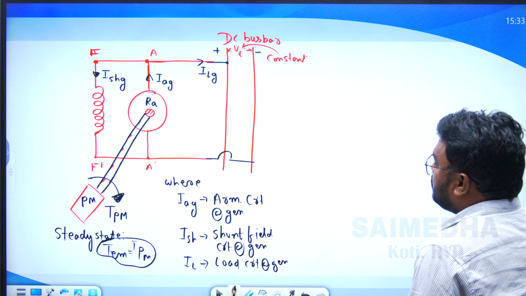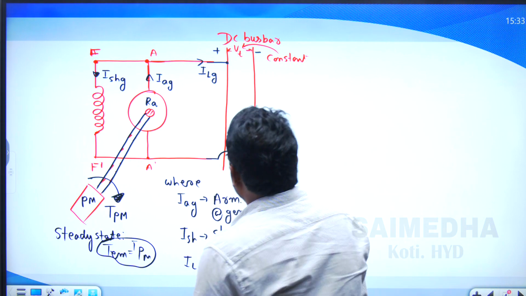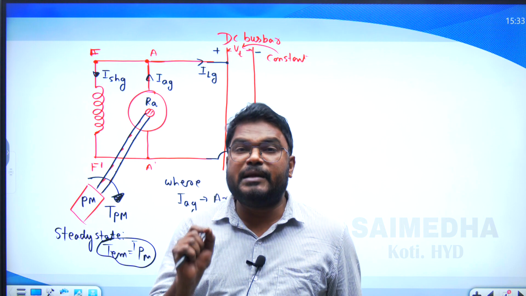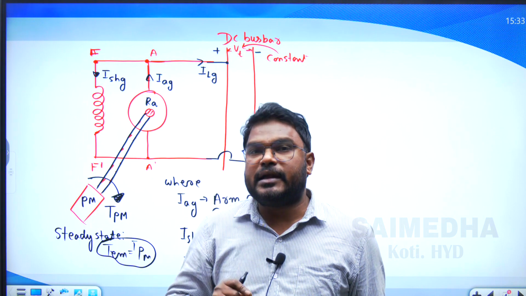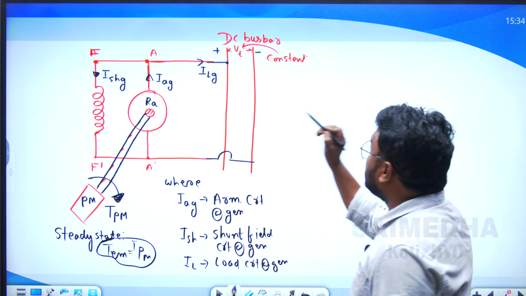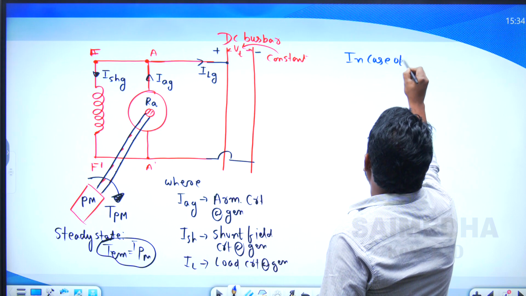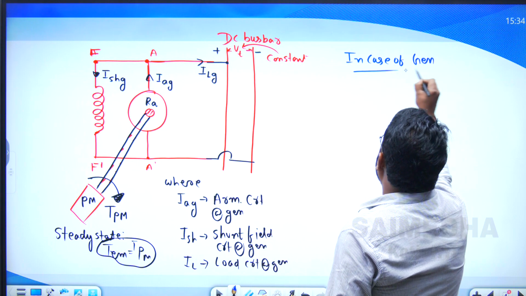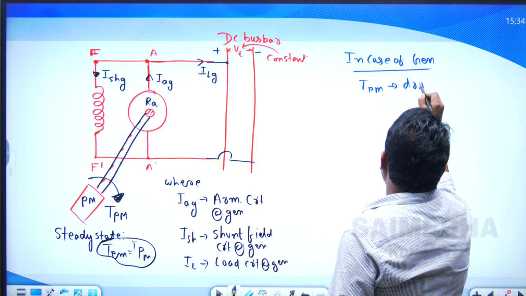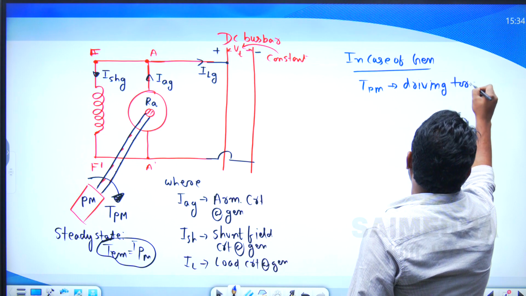Now coming to the driving torque of the generator. I already discussed that in the case of the generator, the driving torque is the prime mover torque, and the electromagnetic torque is the opposing torque. Are you getting my point? In the case of the generator, the prime mover torque TPM is treated as the driving torque of the generator.